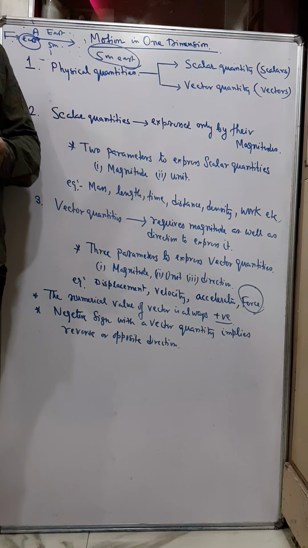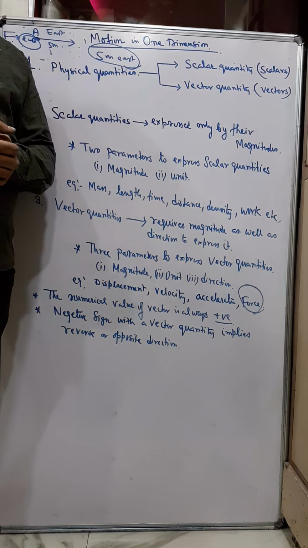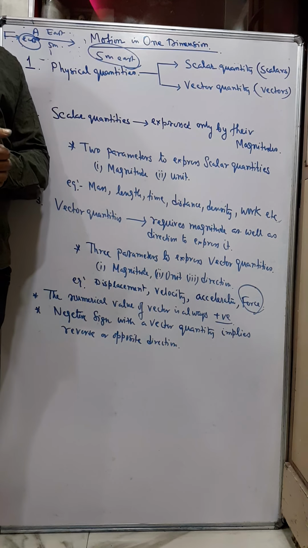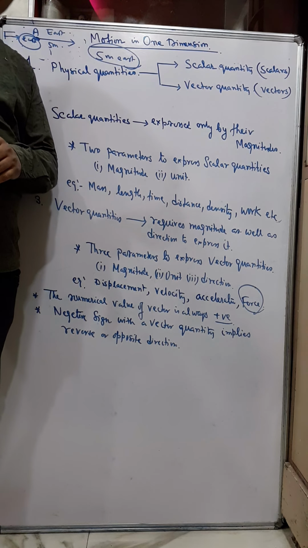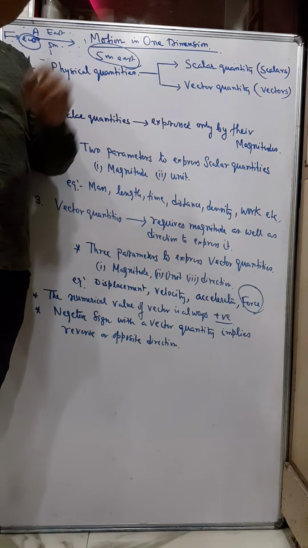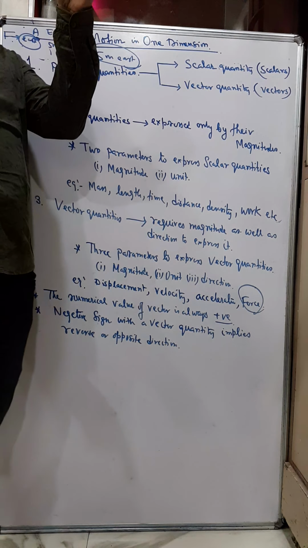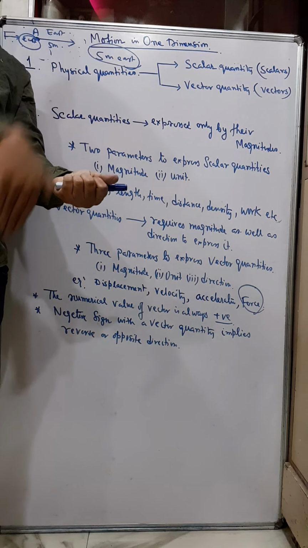Because in space there is no gravitational force. But on earth the gravitational force is there. So if I say the weight of this body is 5 Newton, this means the earth is actually attracting this object with a force of 5 Newton, in the downward direction.